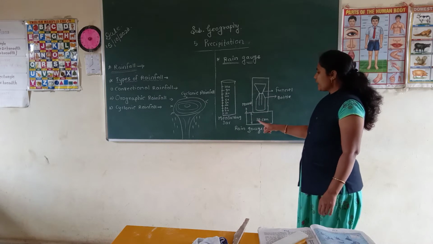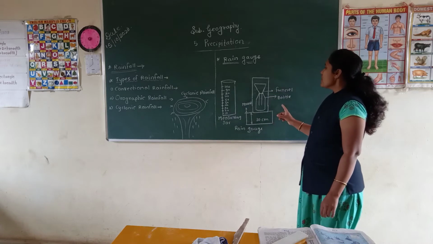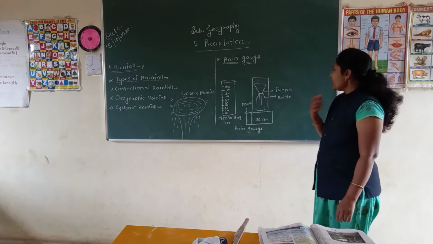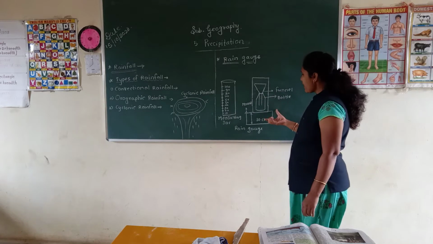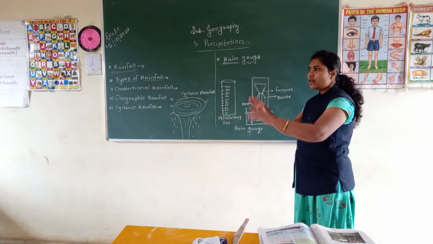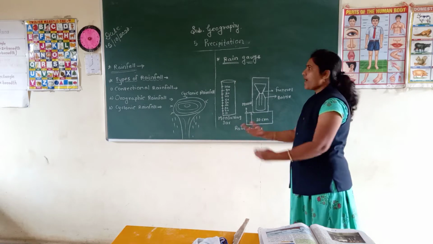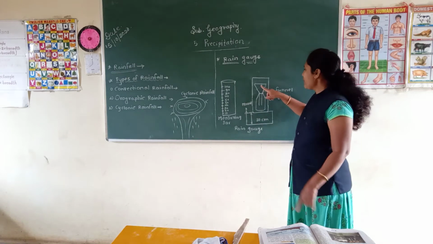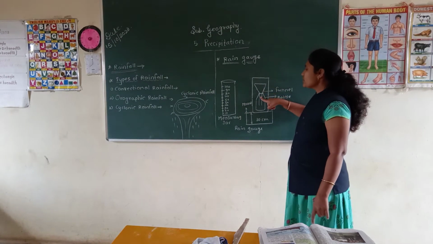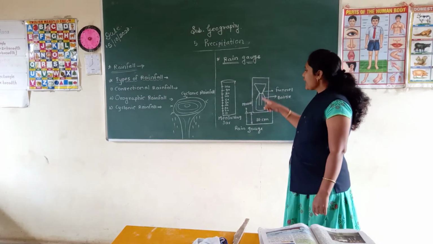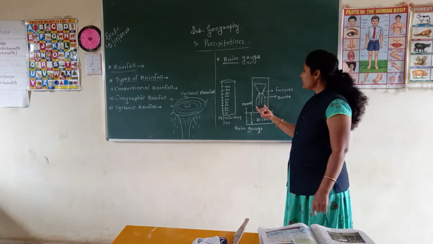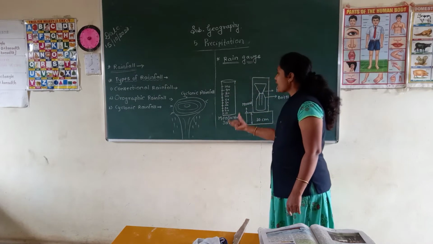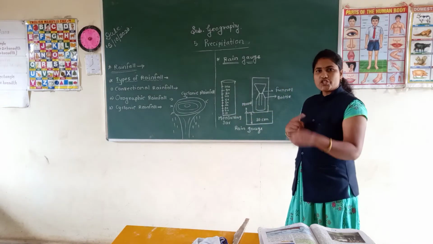We have to put this instrument at a height of 30 centimeters in the open area outside. The rain is collected through the funnel, which has a specific diameter. With the help of the funnel, it starts collecting the water. Now students, that collected water we have to pour into the measuring jar. With the help of the jar, we have to measure the rain.